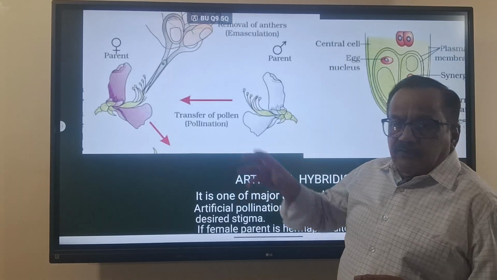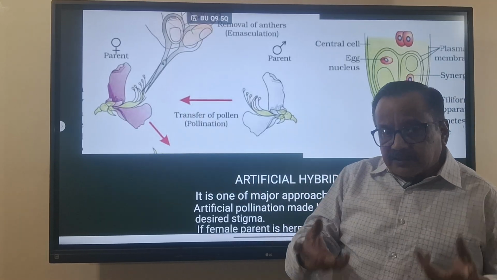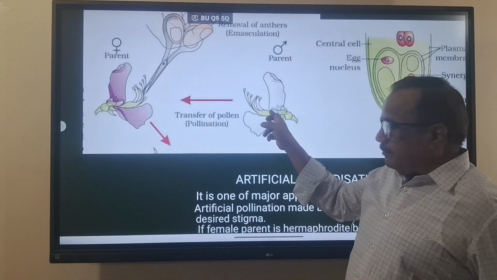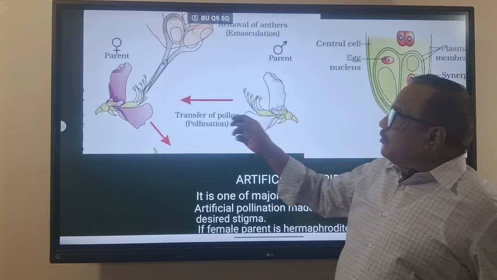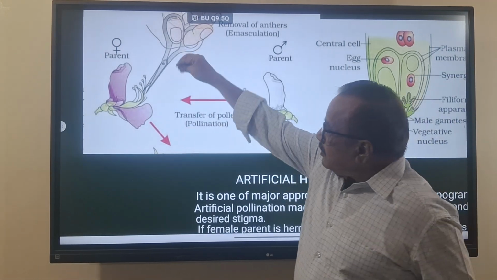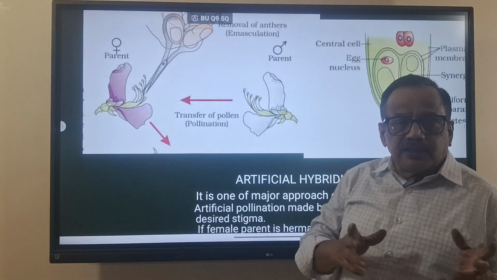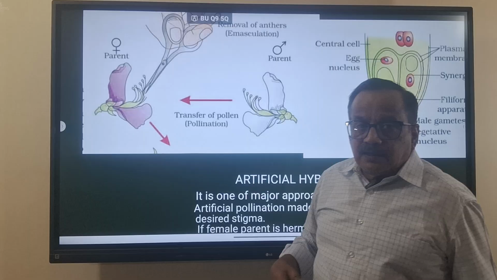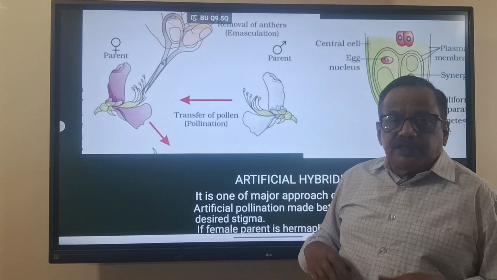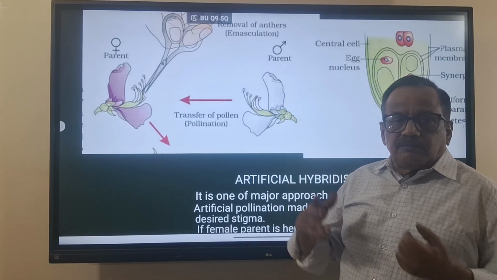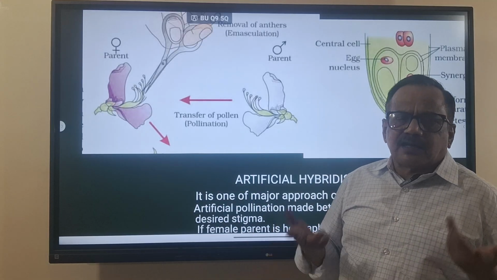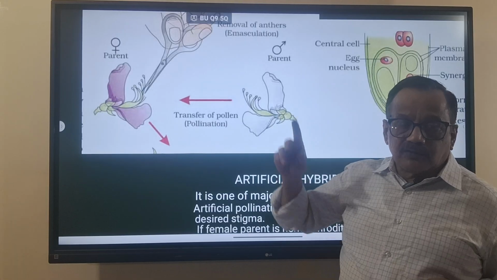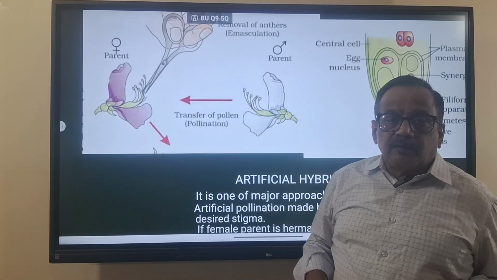And when the stigma is ready for receptivity, meaning matured and ready to take the pollen grain, we collect the pollen grain from the male parent, open the bag, and dust it on the stigma of the desired flower. And again we bag it, because even after putting the pollen grain, it may be contaminated by other pollen grains, meaning other varieties. So to avoid unwanted pollen grains reaching the stigma, bagging is required.